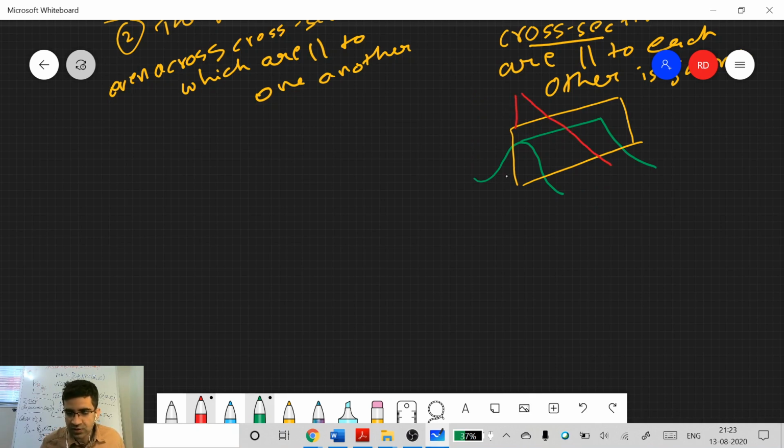This is not a trick question. Across these cross sections, will the shape be the same or different? No, it will be different, right?